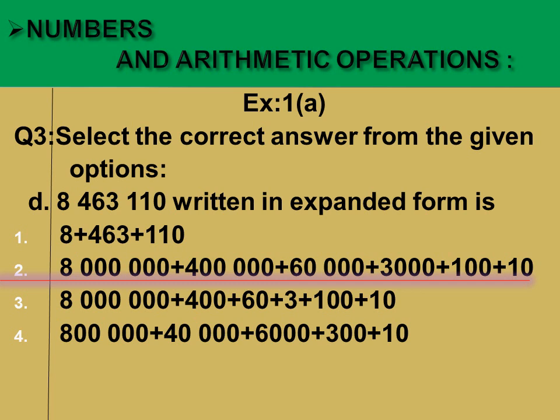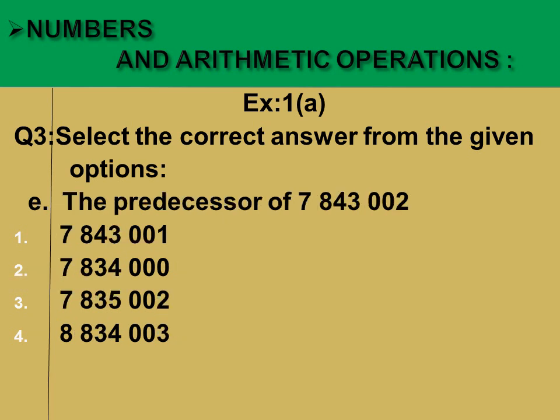correct. Now part E, the predecessor of this given number. Very simple. Predecessor means you have to subtract 1. After subtracting 1, we will get an answer which matches our option. Yes, option 1.